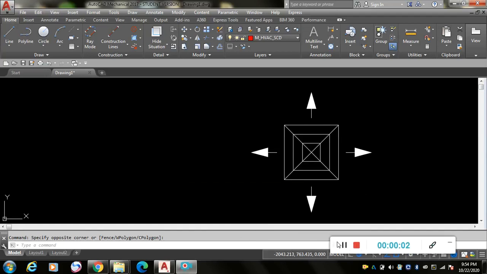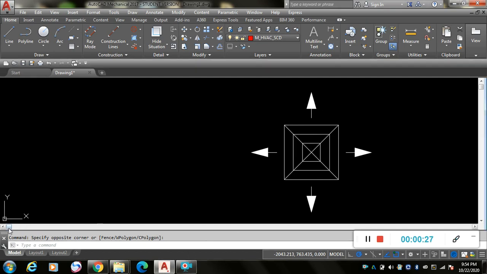So today we are going to draft a supply air diffuser in AutoCAD. A supply air diffuser has two diagonals, and it also has arrows indicating that the air is flowing outwards from the diffuser. So we will go by step procedure.